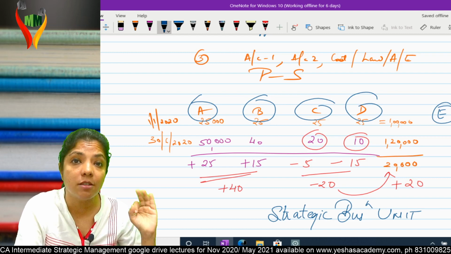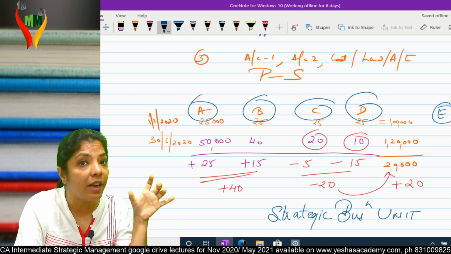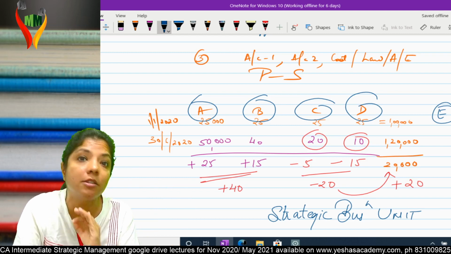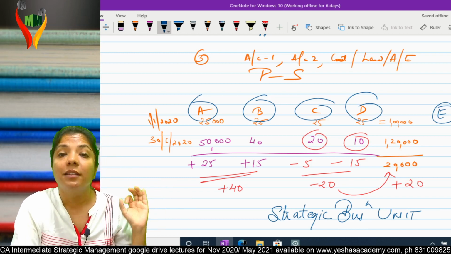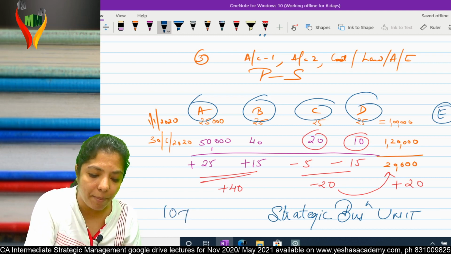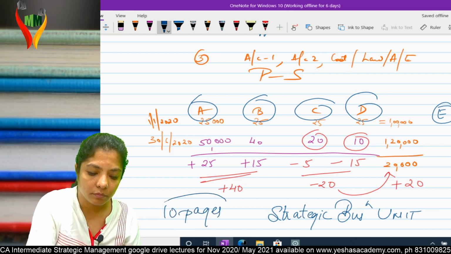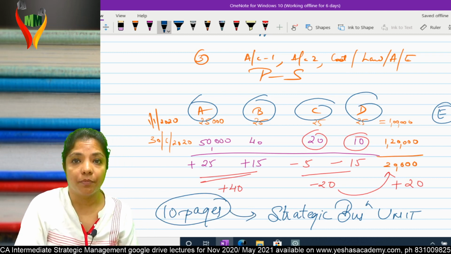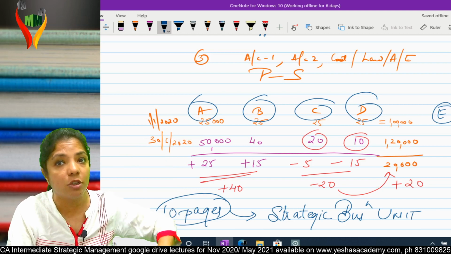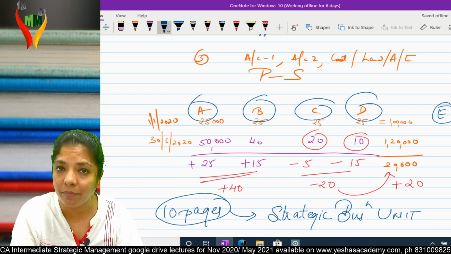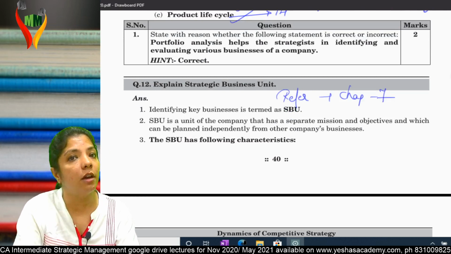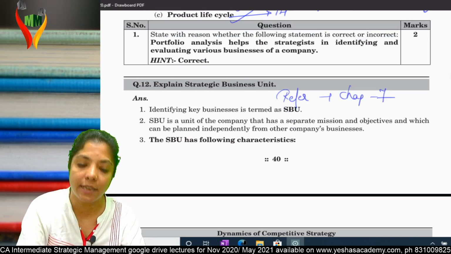As of now, just keep that in mind. If you have different businesses, they are called strategic business units. I'll be doing this in depth in chapter 7, because you have 10 pages for this term there. Until and unless you know all the 10 pages, you won't be able to understand the SBU. Am I clear? So just write there, refer chapter 7. We'll be doing it in depth in chapter 7.